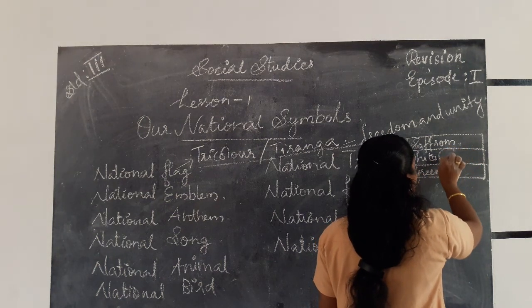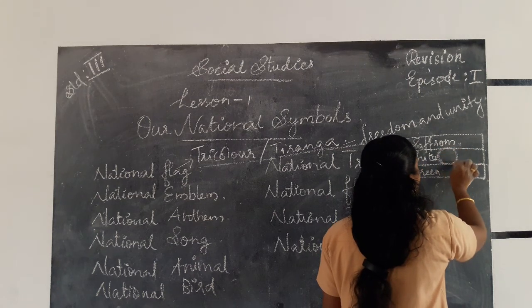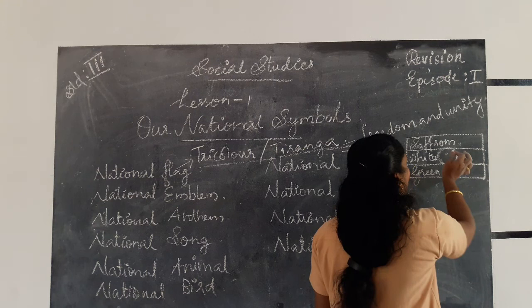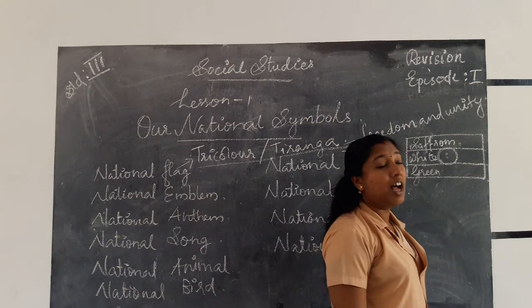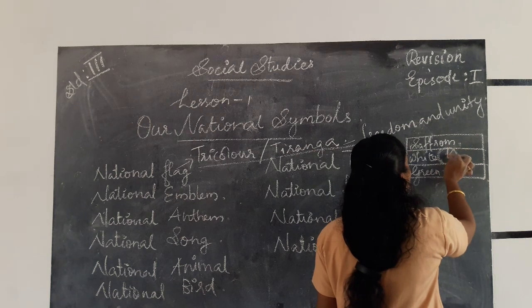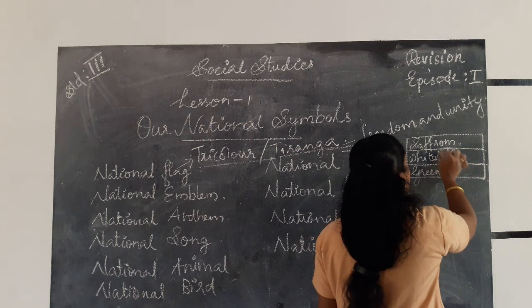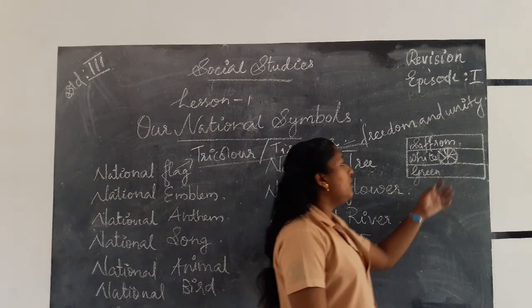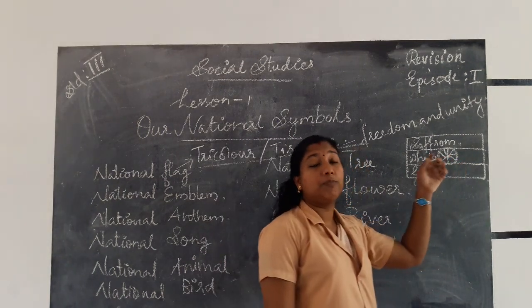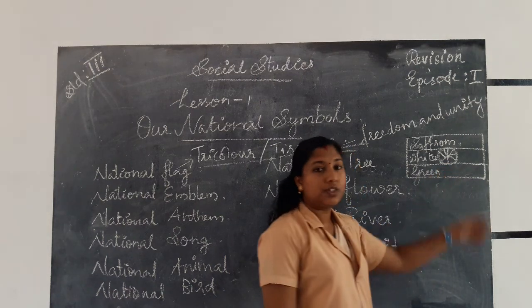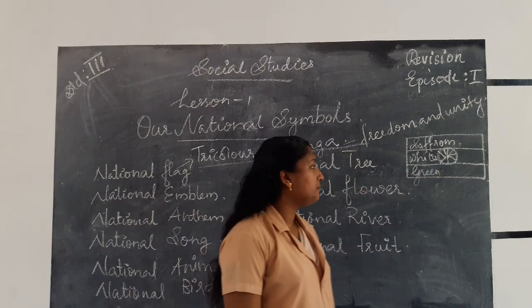Then in the middle portion we can see a circular shape. That is the wheel of Dharma, or Dharma Chakra. It is called the Ashoka Chakra. The Ashoka Chakra consists of 24 spokes. These 24 spokes show the continuous growth of our country.